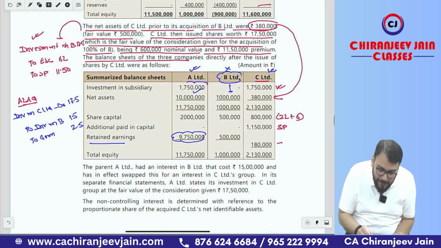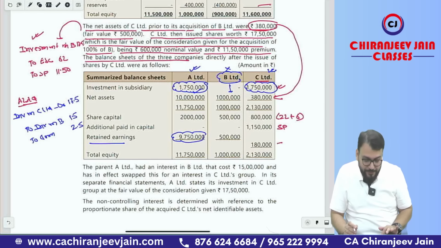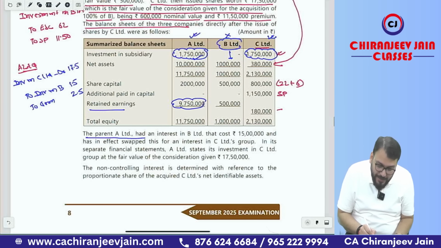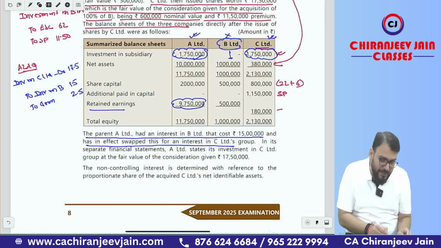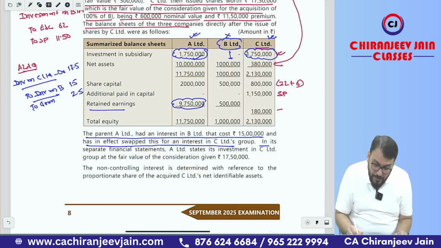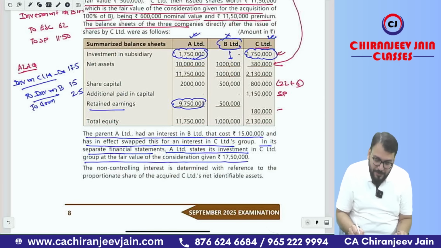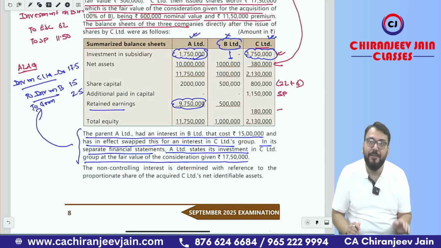Now you can see in A Limited there will be investment in C Limited, and in C Limited there will be investment in B Limited. Okay, sir. Now parent A Limited had an interest in B Limited that cost rupees 15 lakh, as I have already said, and has in fact swapped it for an interest in the C Limited group. That I have explained: investment in C Limited will replace investment in B Limited. In its separate financial statement, A Limited states its investment in C Limited group at the fair value of consideration given. This para is nothing but this journal entry.